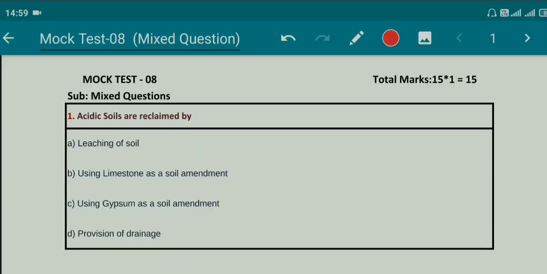So today I am here with another new mock test which is mock test 8 and it is also on mixed questions.